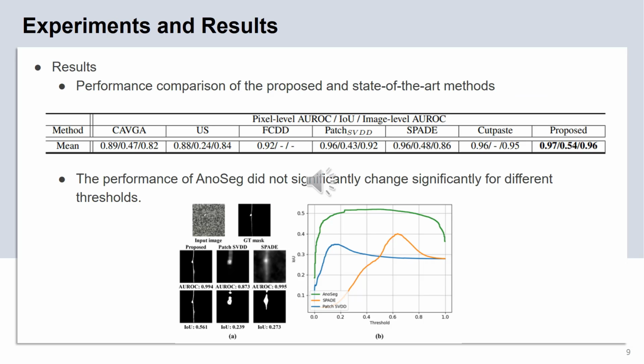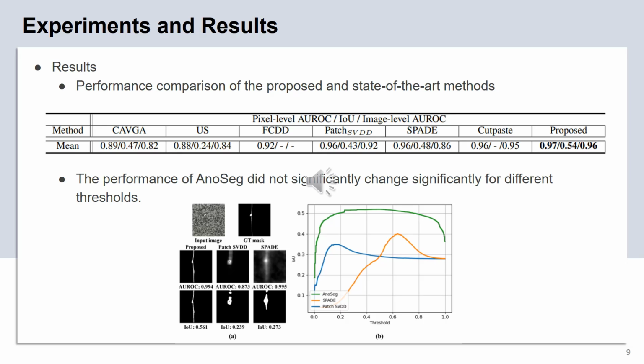As shown in the table, ONSEG outperformed the conventional state-of-the-art methods such as Patch SVDD, SPADE, and CutPaste by 1% AUROC. In particular, Patch SVDD and SPADE achieve AUROC scores similar to ONSEG in the evaluation of AUROC, but have lower IOU scores than the proposed method.